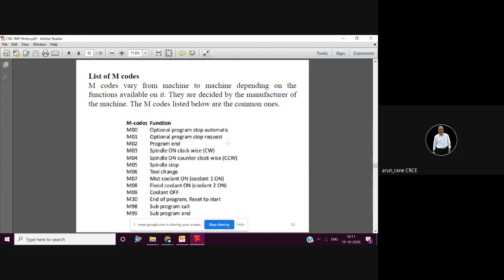And what happens in M01, it stops at that point itself. Suppose you have written M01 here, so it will stop at this point, and when you press cycle start again, it will run from this point. It will not get reset. It will not go to its first line or the first character.